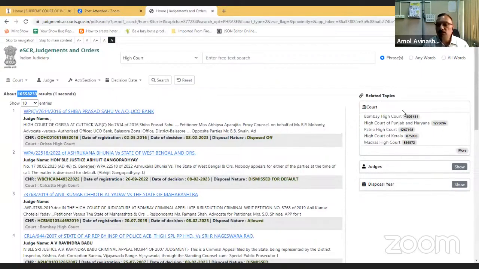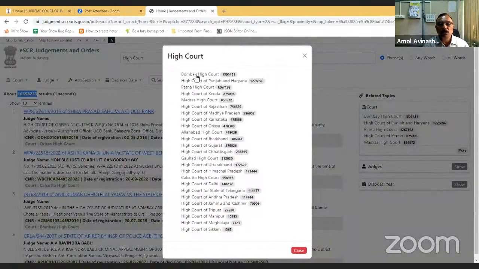Here in the eSCR, you get a bench-wise count, like 13 judges bench, 11 judges bench, 9 judges bench. Here you get a count of judgments High Court-wise: Bombay High Court, High Court of Punjab and Haryana, Patna High Court. These are the counts of judgments available for each High Court. High Court of Sikkim, 1365 judgments are available.